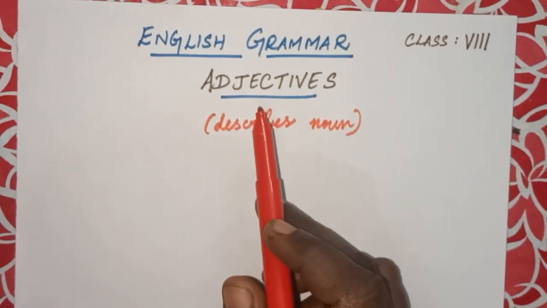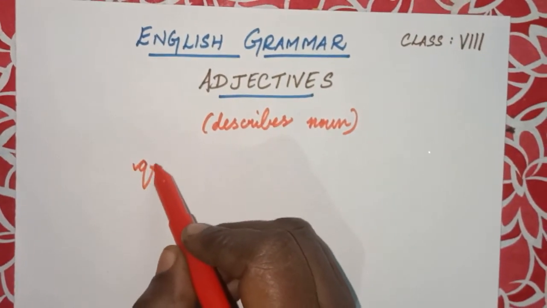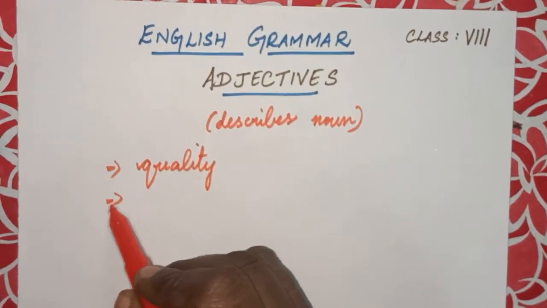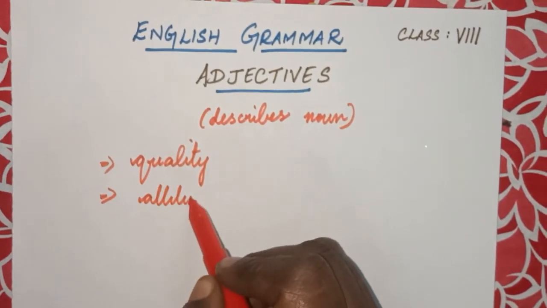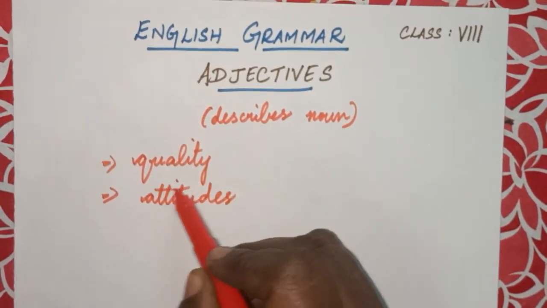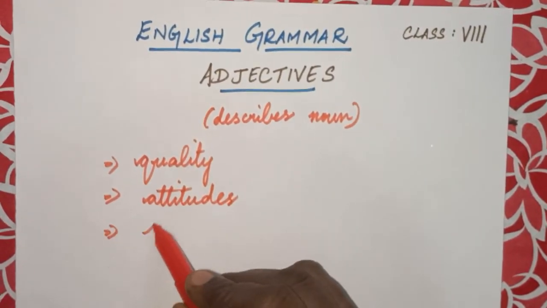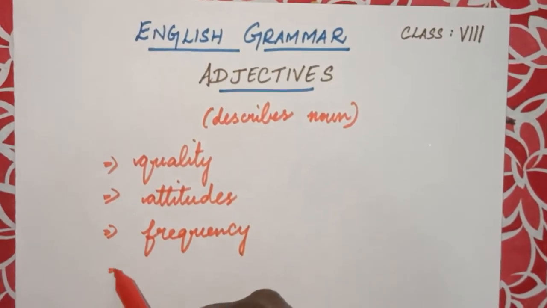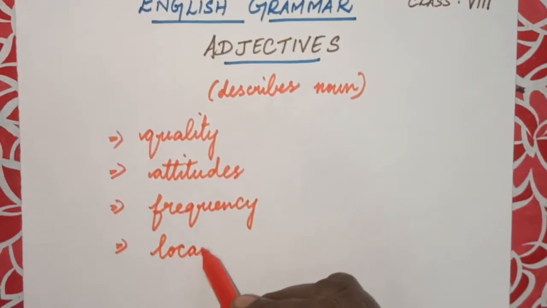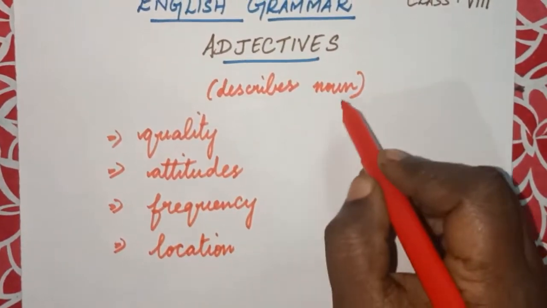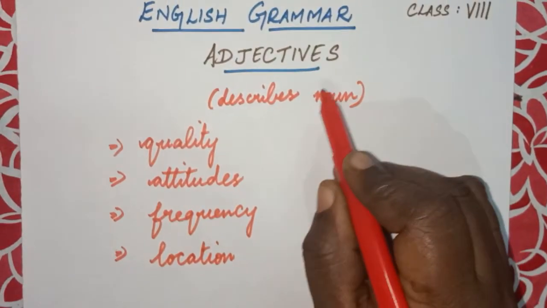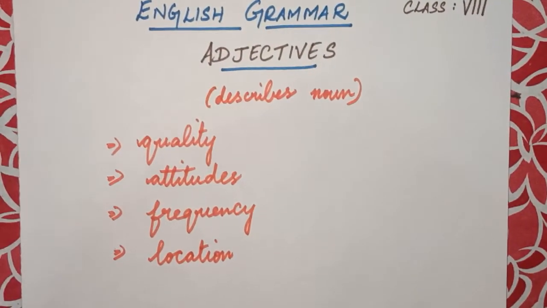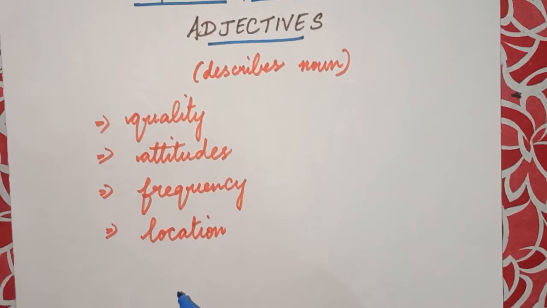This adjective tells about the quality of a noun. It tells about the attitudes of a noun. It tells about the frequency of a noun. It tells about the location of a noun. So in general, the words that describe a noun are adjectives. And in today's class, we are just going to see about the different forms of adjective.